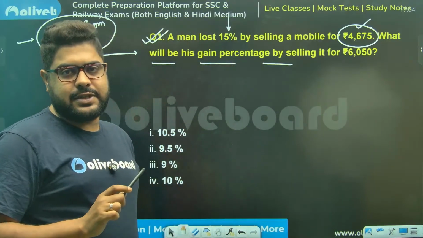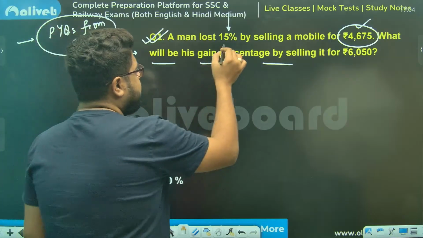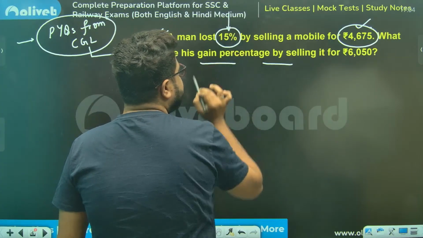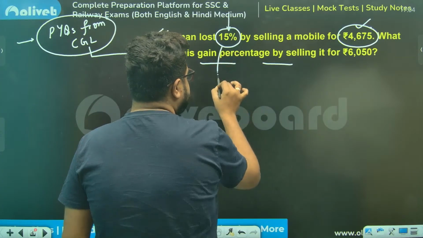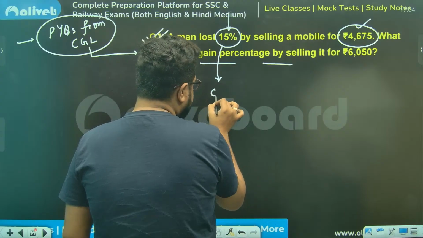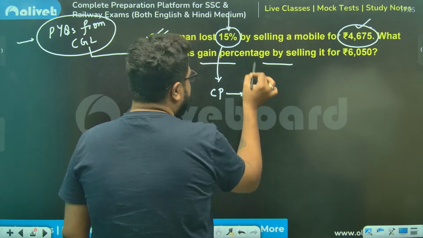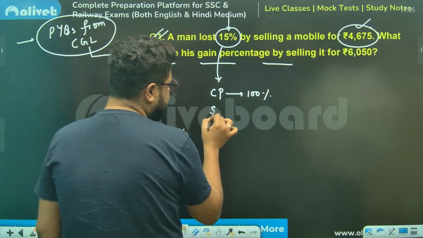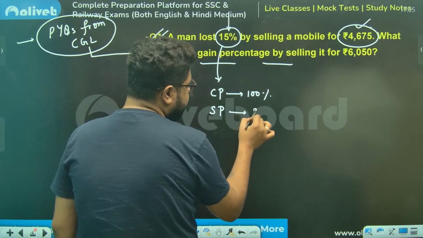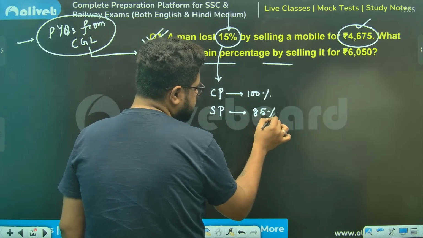First things first, if a person is losing 15%, that means if I take CP as 100%, loss is 15%, so SP will be 85%.